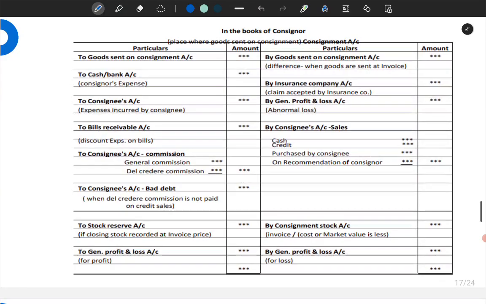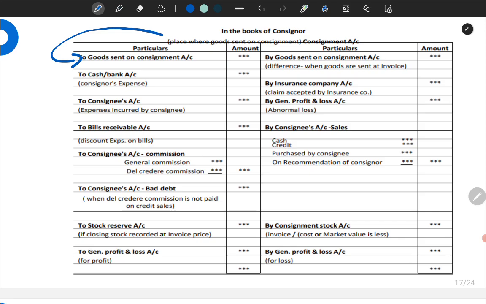Accounting treatment. I have come directly to the ledger because the ledger is derived from the journal only. For example, when you have written goods sent on consignment, it will be taken here in the ledger account.